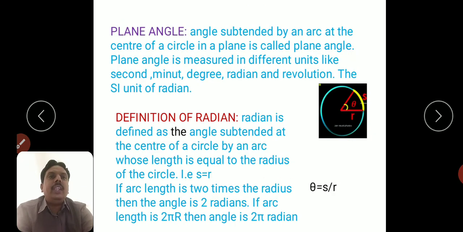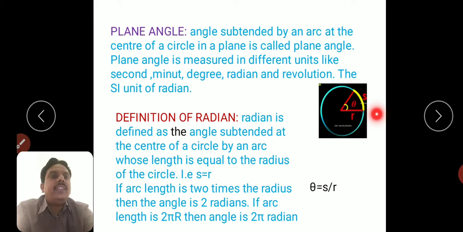So coming to the definitions, plane angle, whose unit is radian. What is a plane angle? Suppose we consider in the diagram, this is a circle, here S is the arc of the circle represented in yellow color. R is the radius.